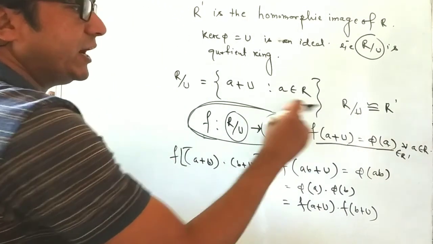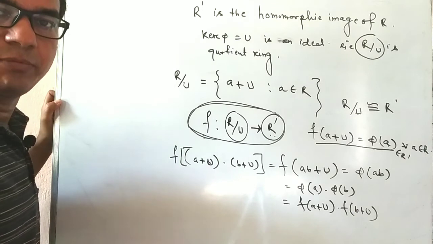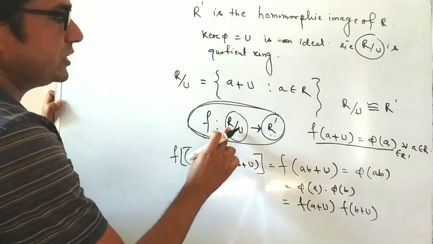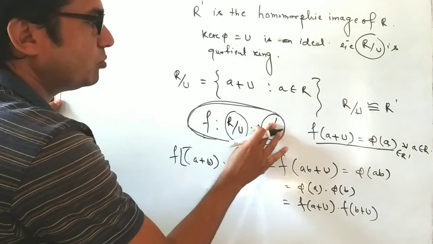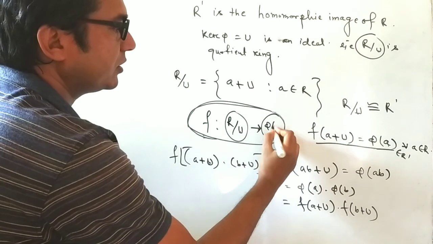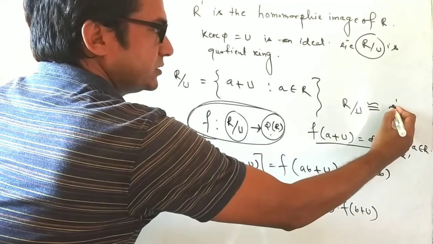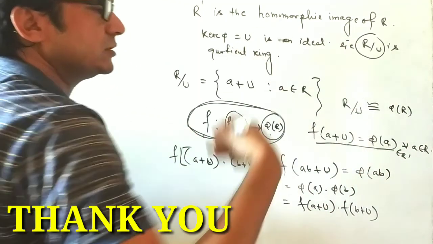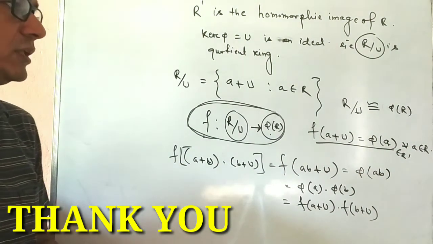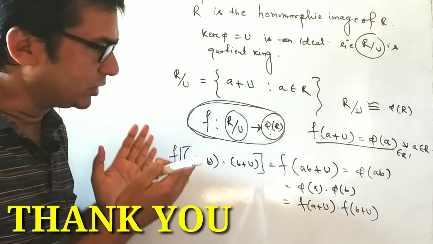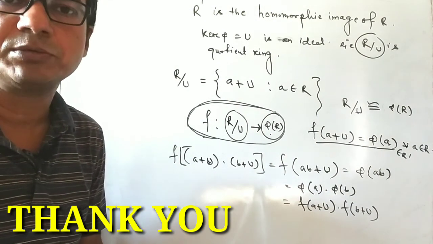And for the second statement, here we consider R/U to phi(R). And in a similar manner, we prove the result as this. Okay, thank you. This is the completion of the first isomorphism theorem of rings.